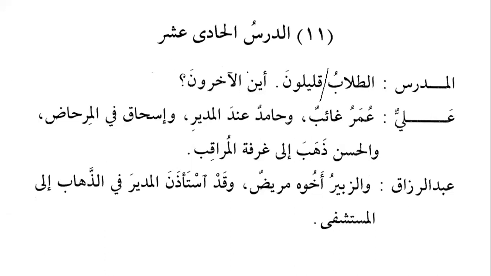Aina al-akharuna, where are the others? Now, if you remember, we have discussed that aina and mata cannot be mubtada. These are the only two small istifham that cannot be mubtada. They will always be khabar. Why? Because they give the meaning of dharf, and we know that dharf can never be mubtada. So al-akharuna is basically aina al-akharuna: akharuna will be mubtada and aina will be khabar. Aina al-akharuna, where are the others?